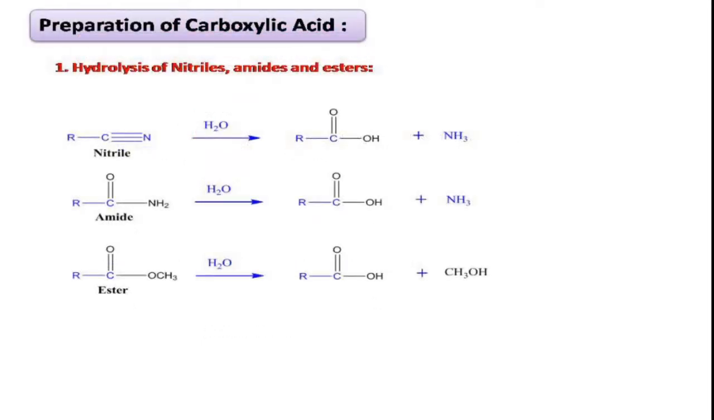Coming to the preparation of carboxylic acids, by hydrolysis of various acid derivatives we will get the carboxylic acid as the product. You can see here the nitrile, a compound having a C triple bond N functional group. Amides have the C double bond O NH2 functional group. Esters have the C double bond O OCH3 group. When we hydrolyze these nitriles, amides and esters, we will get the carboxylic acid as the product.